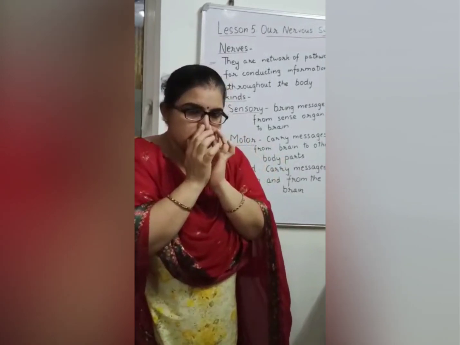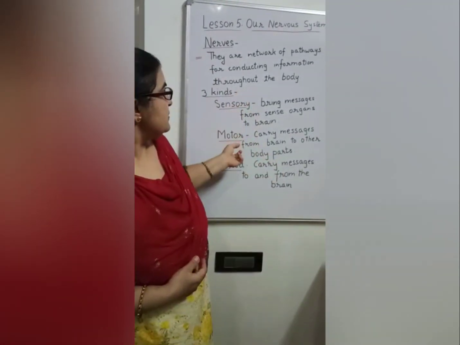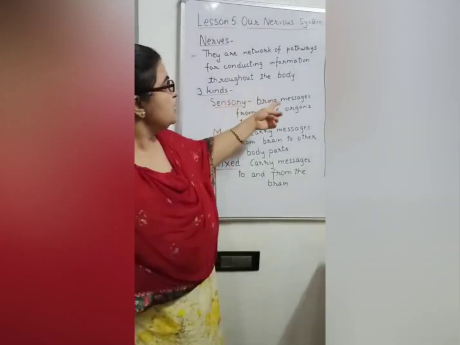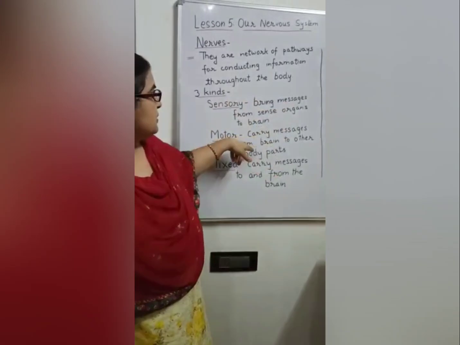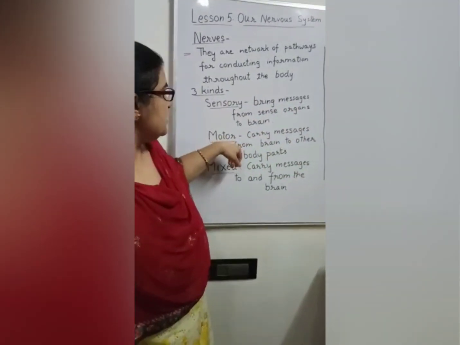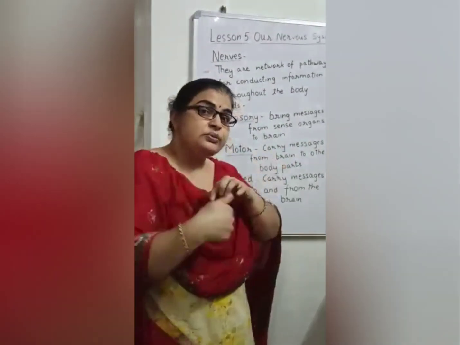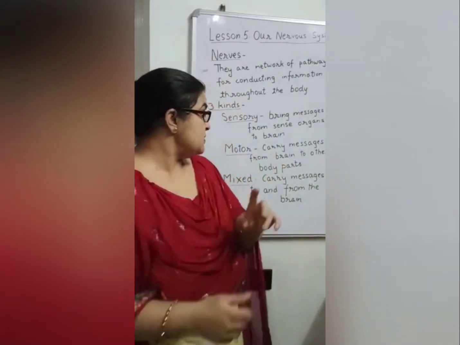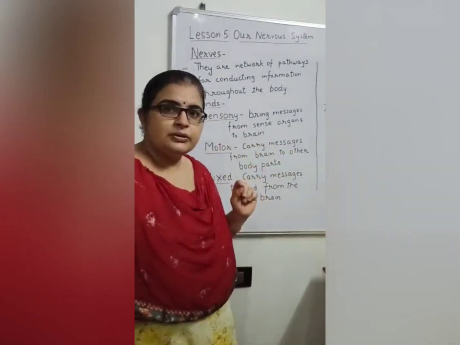So sensory nerves bring messages from the sense organs to the brain, and the motor nerves are the opposite. They carry the messages from the brain to the other body parts to do the activity.